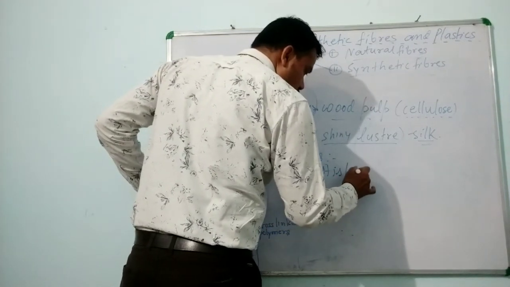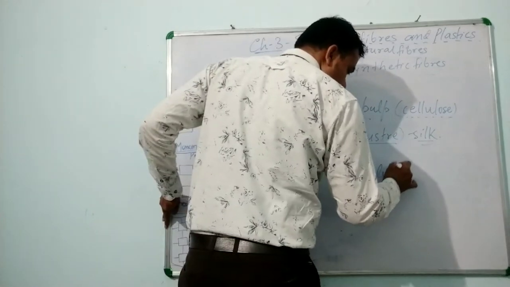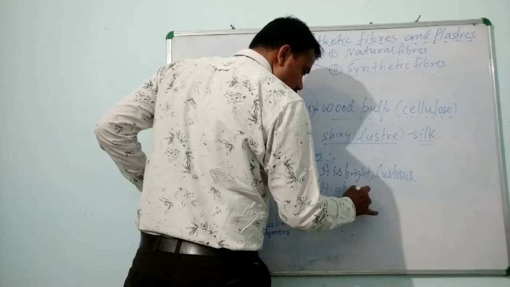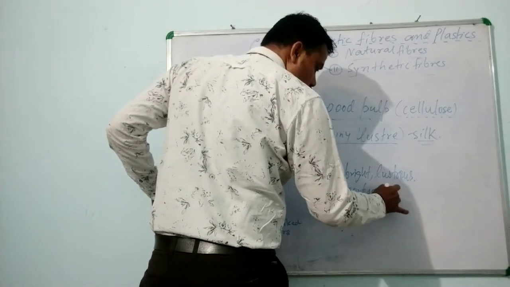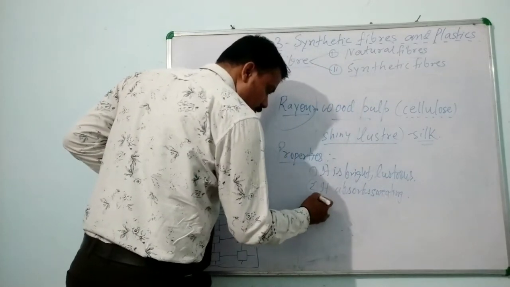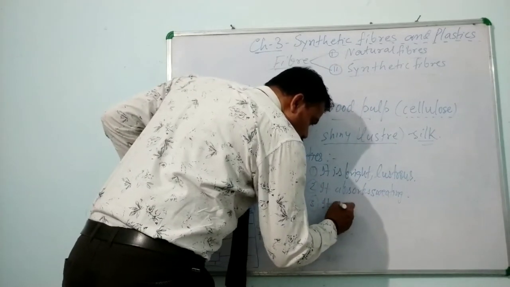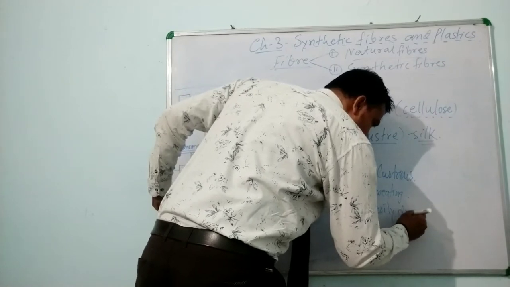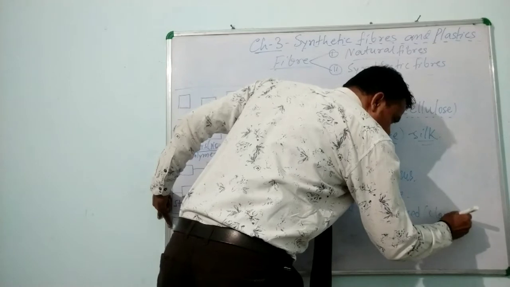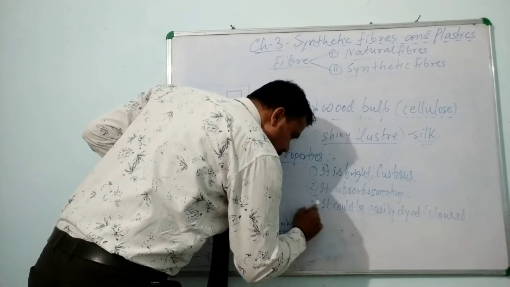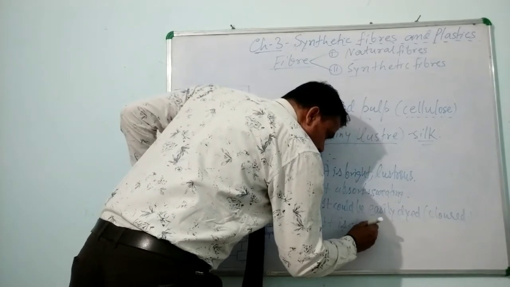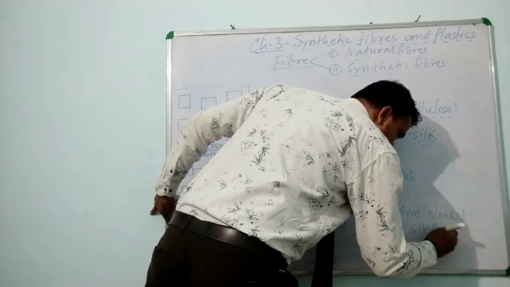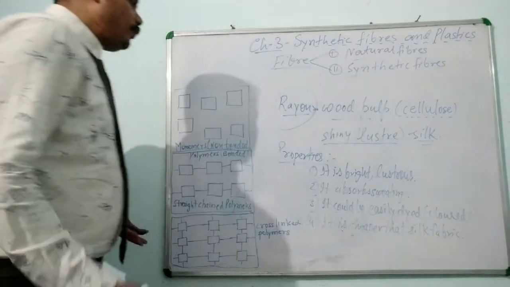It is bright, lustrous, it absorbs sweating, it can be easily dyed, dyed means colored, it is cheaper than silk fabric. These are a few properties of rayon.